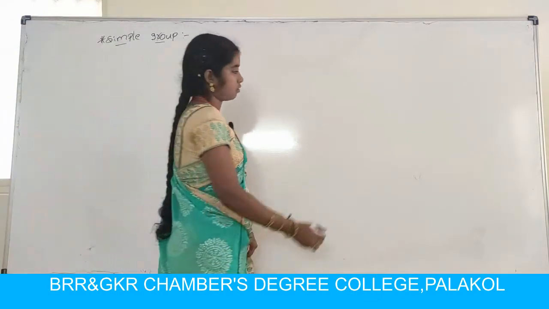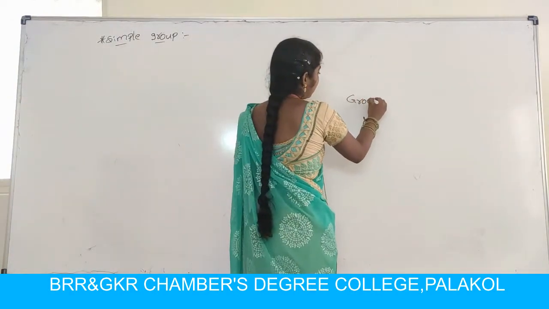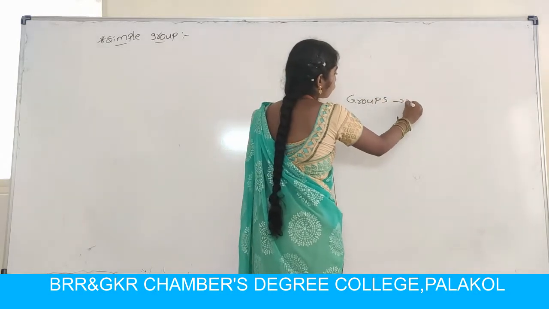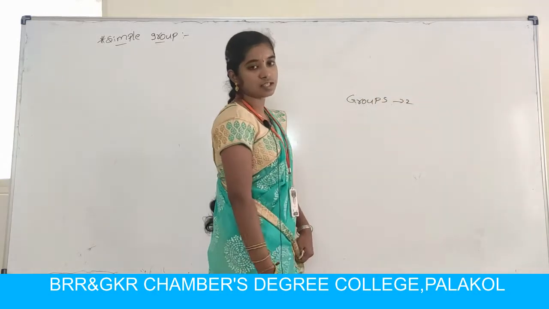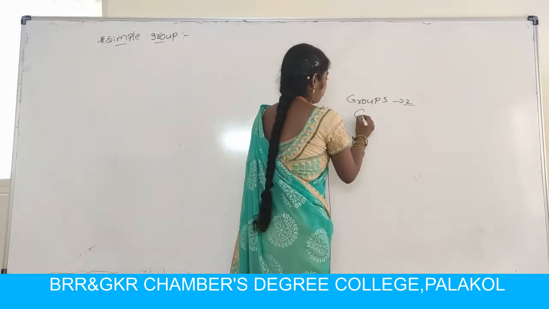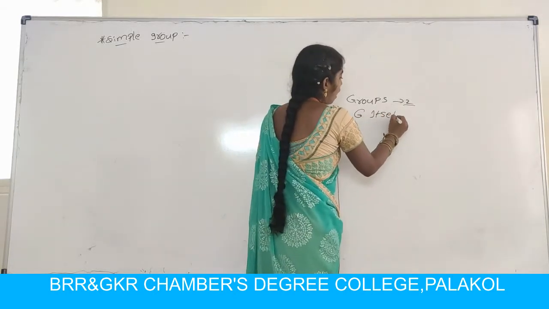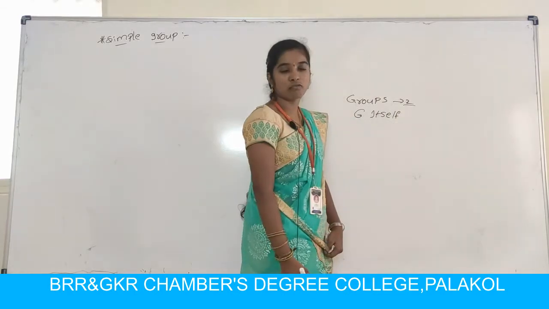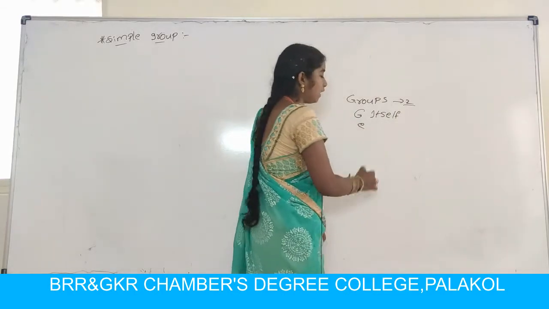If group Z possesses at least two normal subgroups, namely Z itself and the subgroup consisting of the identity element E alone.